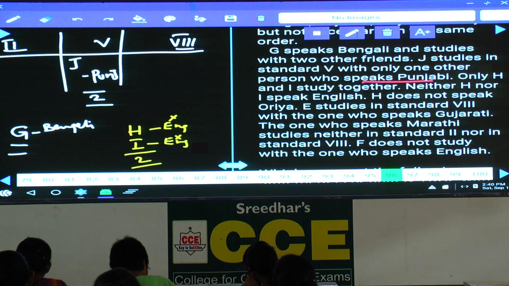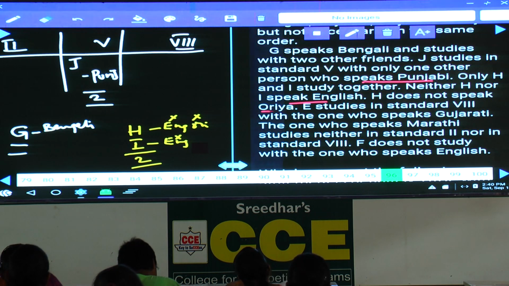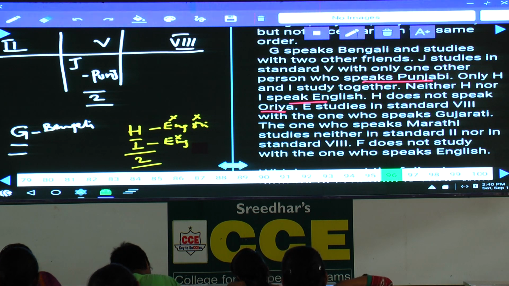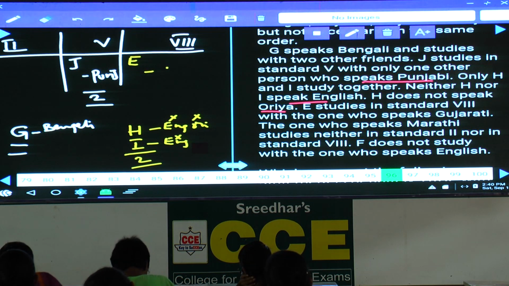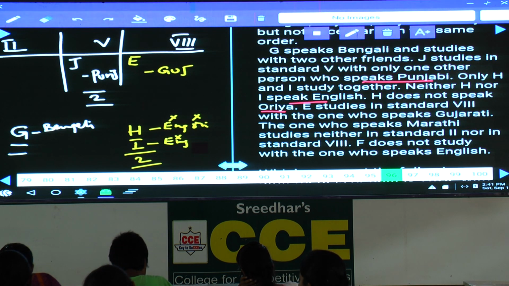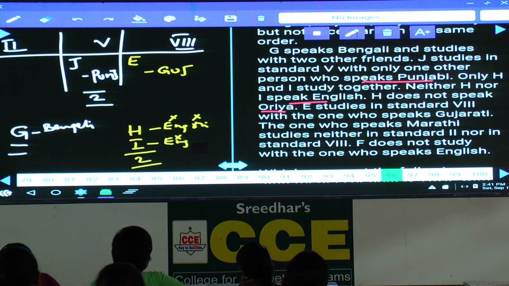H does not speak Oriya. So for H, Oriya is also ruled out, isn't it? E studies in the 8th standard with the one who speaks Gujarati. Now, Gujarati can be here. Then tell me whether G can be here or not. May be possible, isn't it? G can be either in the 8th standard or in the 2nd standard. As of now, no information here.